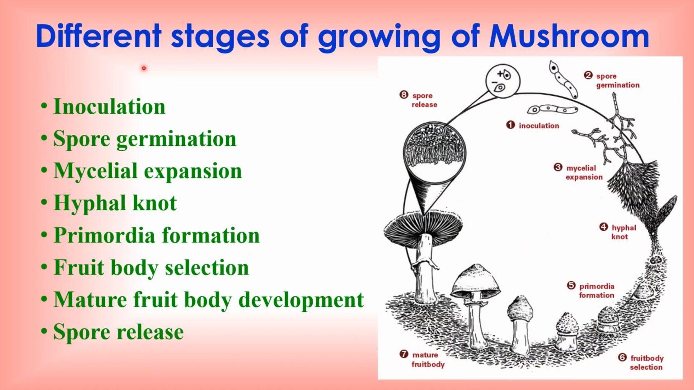Different stages of growing of mushroom. A single spore has to cross these 8 stages to form a matured mushroom. First one, inoculation, spore germination, mycelial expansion, hyphal knot, primordium formation, fruit body selection, mature fruit body and spore release.